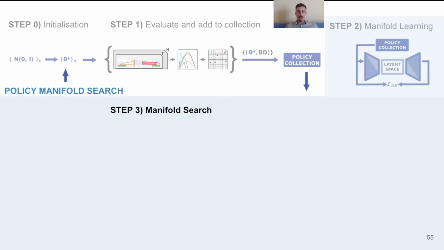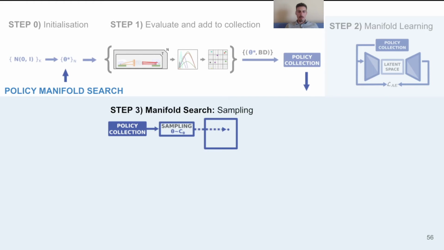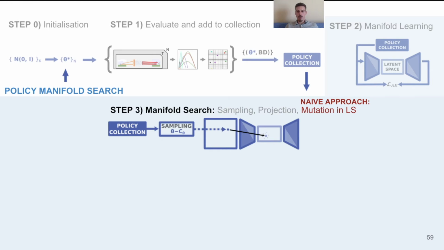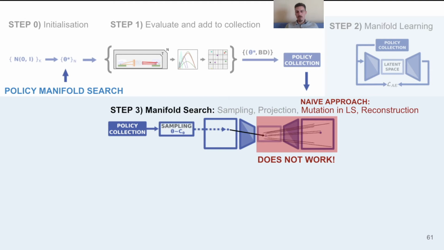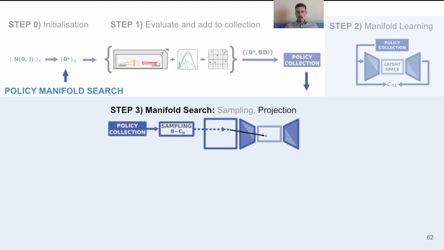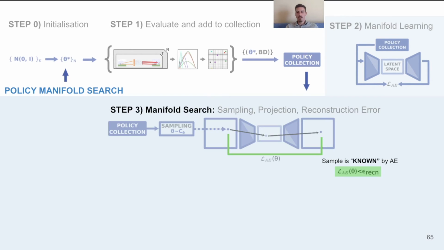Similarly to MAP-Elites, we search by sampling a solution from the policy collection and then projecting into the latent space using the learned encoder. From here, the naive approach would be to directly apply a mutation in the latent space and then reconstruct the samples. However, this leads to solutions which are not useful. Therefore, in our approach, after projecting into the latent space, we reconstruct the same point we projected in order to evaluate the reconstruction error. If this solution is represented well by the current autoencoder, its corresponding reconstruction error will be lower than the threshold value.